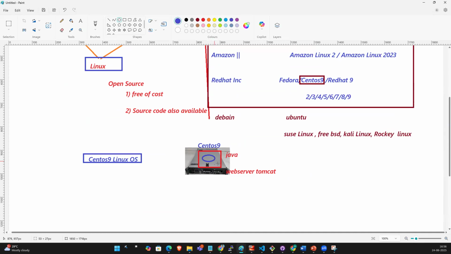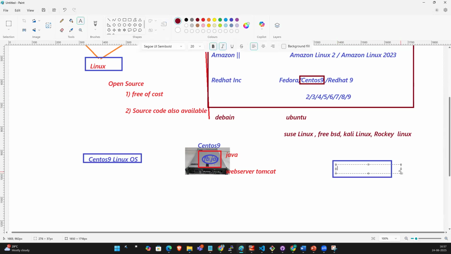Which code is this? fb.jar, facebook.jar or whatever it is. If you deploy this application in the server, then you search for it in the browser.